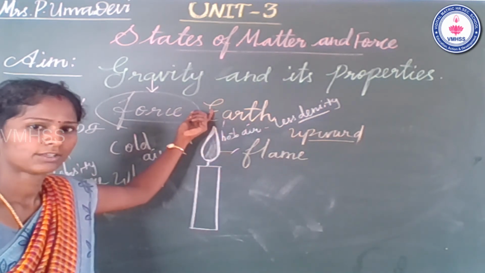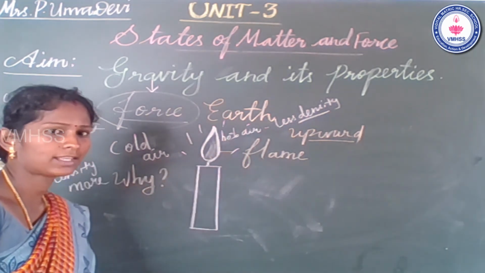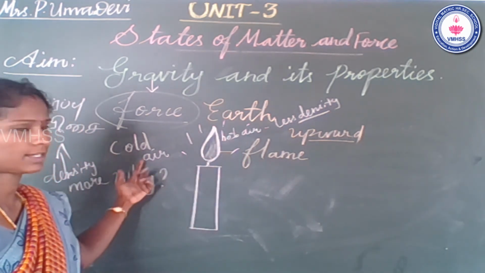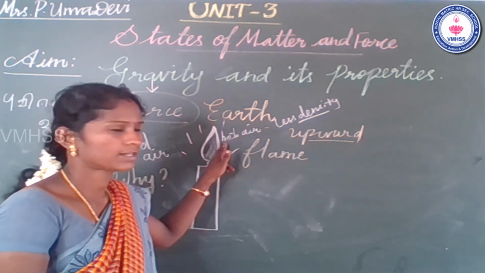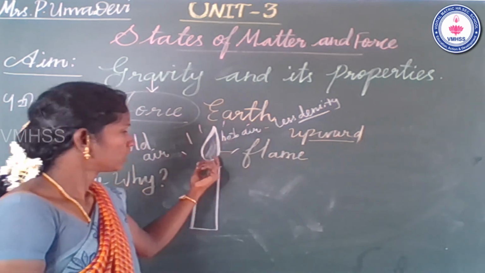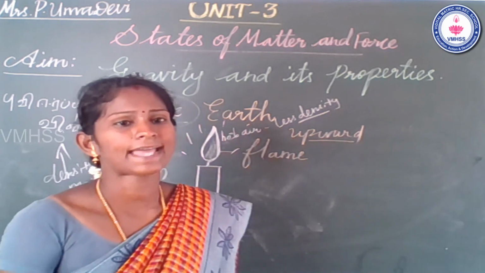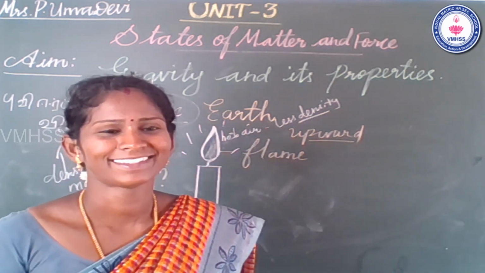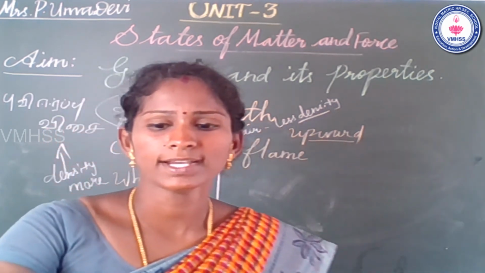Okay, students, why is the flame not pushed towards the air? Because the cold air density is high compared to the hot air. Hot air density is very less. So the flame is burning in the upward direction. Now today's concept is over.